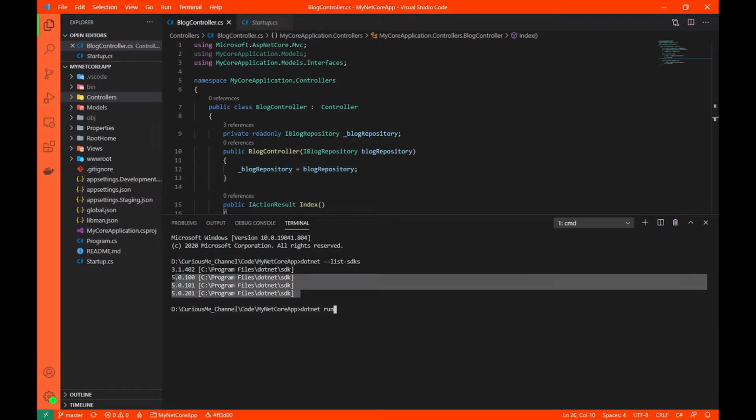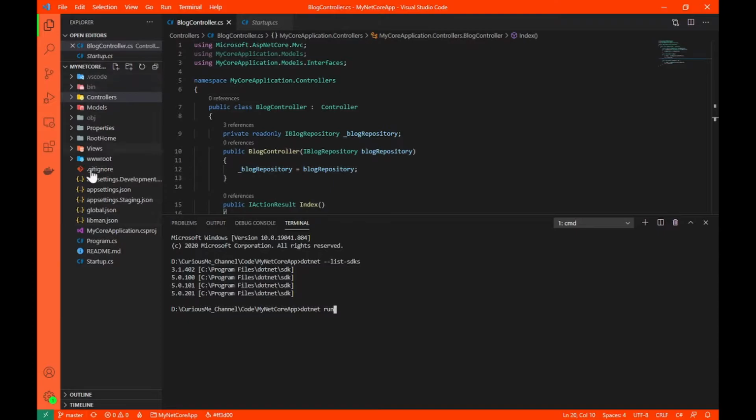It may pick up any SDK and we will never know which SDK it used, right? So how can we handle that? How can we have all of these SDKs and run a specific SDK for our specific code? The answer to that is very simple.